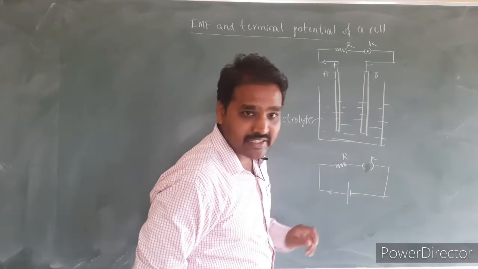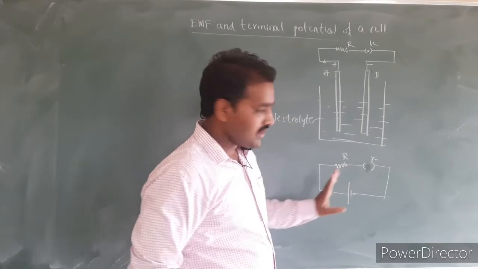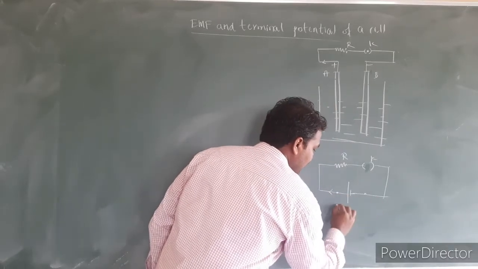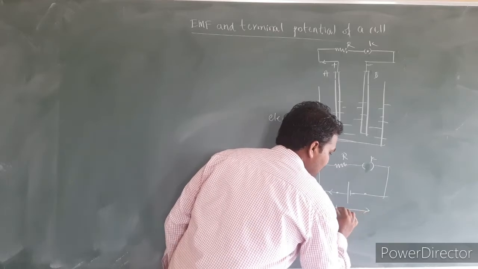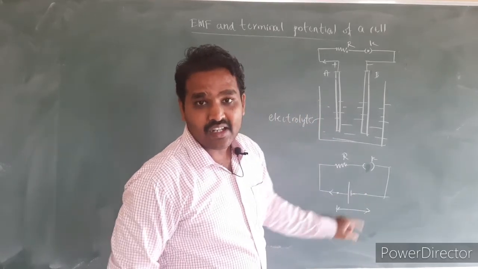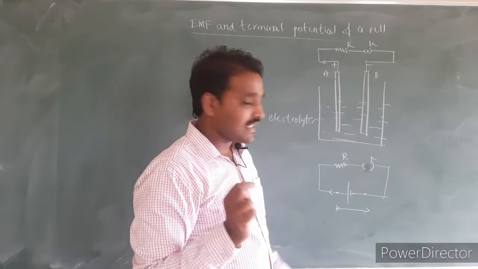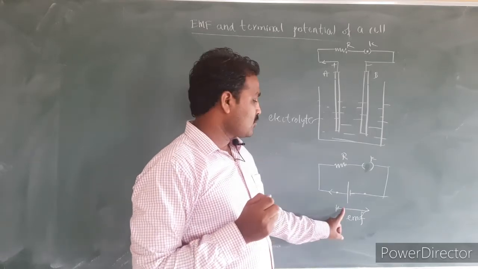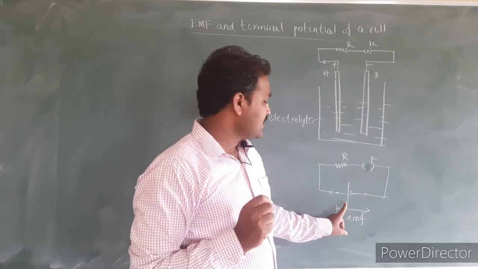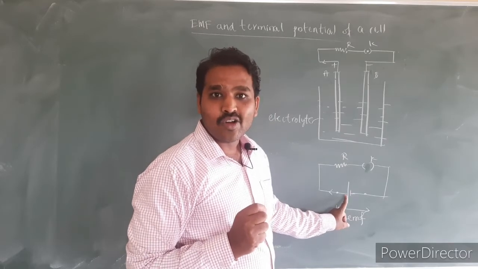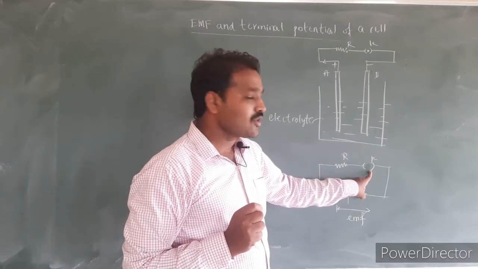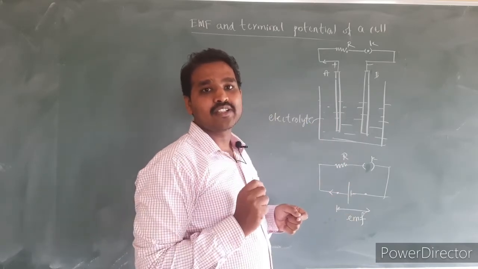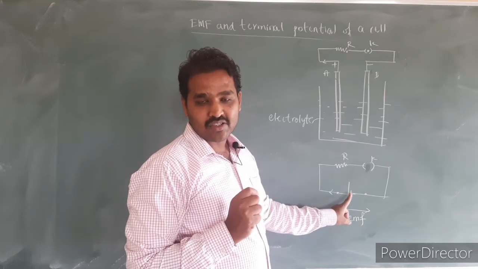When the key is open, the electric circuit is open, hence there is no current flowing through the circuit. If we measure the potential difference across this cell, whatever reading we get, we call it the EMF or electromotive force. Electromotive force of any cell is the potential difference available across the terminals of the cell when the circuit is open, when there is no current drawn from the cell. That will be the maximum potential available across the terminals of the cell.